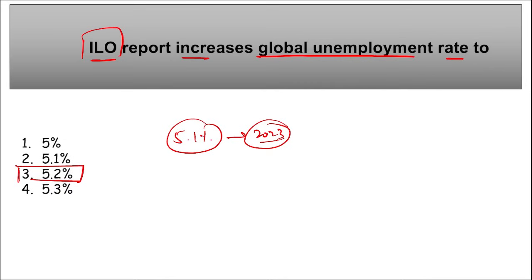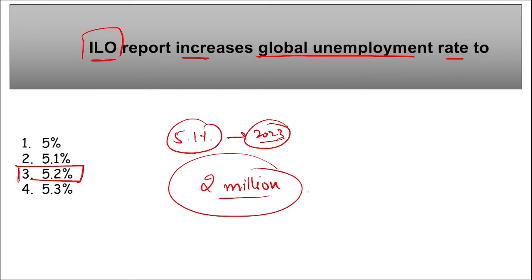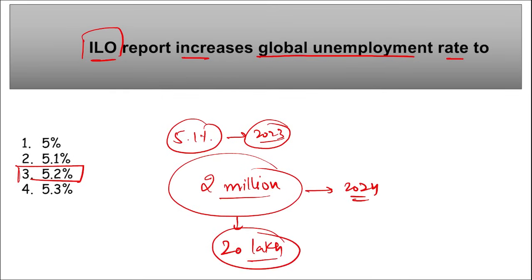That means the unemployment rate globally will be increasing by 0.1%. And the report predicted that the number of unemployed individuals will increase by 2 million in 2024. 2 million means 20 lakh individuals.